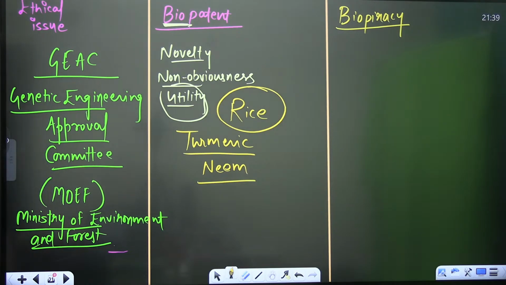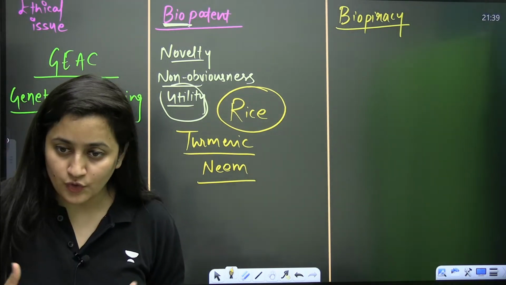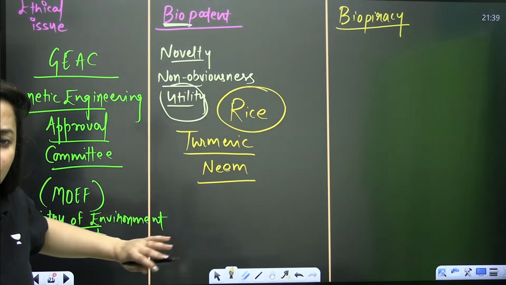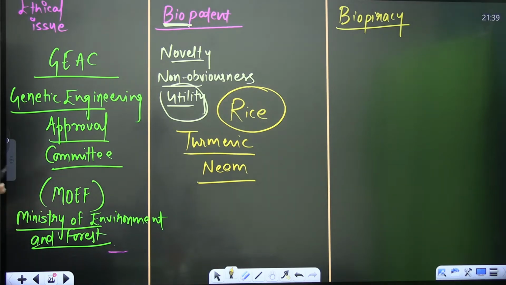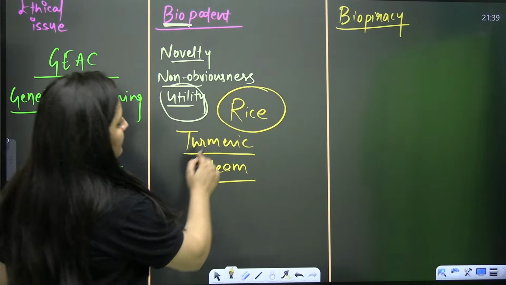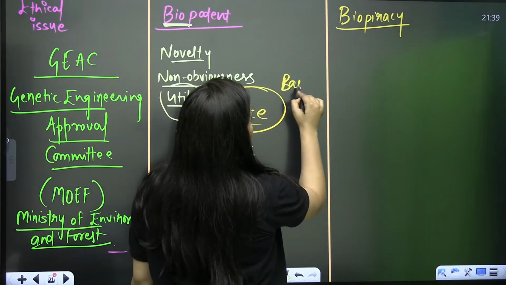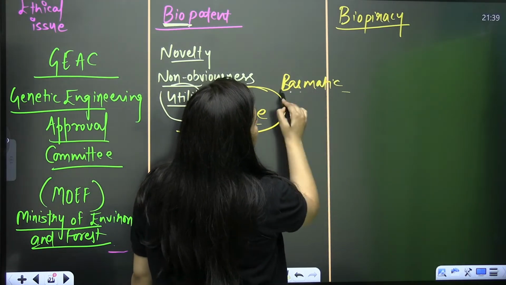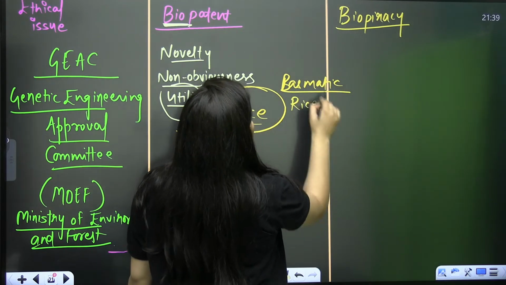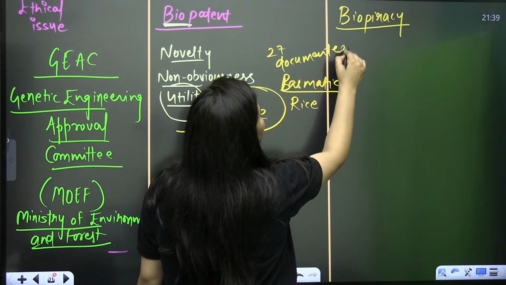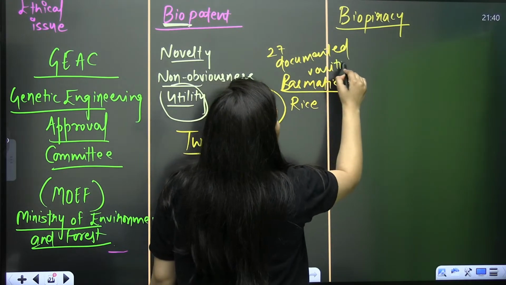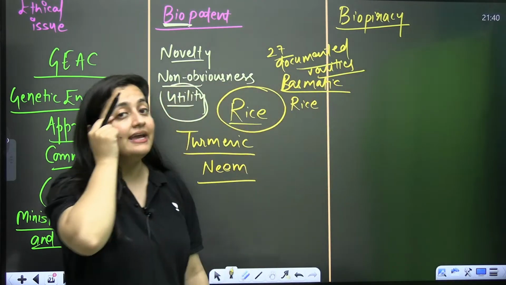And basmati rice is distinct for its unique aroma and flavor. So rice has been there in Indian agricultural history for so many years. And I hope you know that 27 documented varieties of basmati rice are grown in India, known for their aroma. This is as per NCERT, write down. 27 documented varieties of basmati rice are reported in India itself.